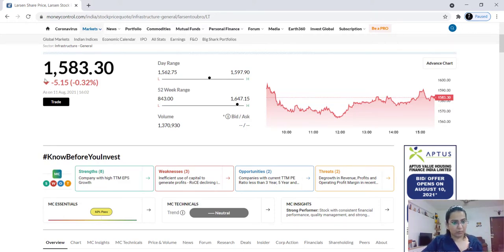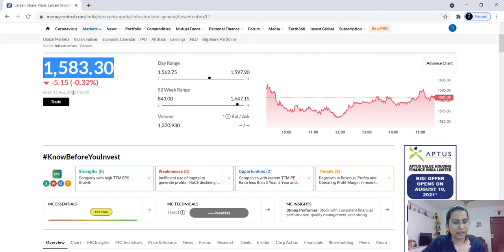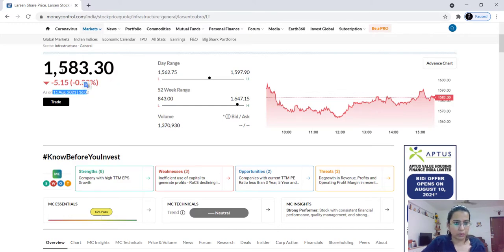So what does this downward arrow show? This arrow shows that the price has fallen. The current day's closure has fallen as compared to the previous day's closure by 5 rupees. And in percentage terms, it has fallen by 0.32%. And what do this date and time signify? It shows that this price, that is 1583, was as on 11th August, and the time was 4 o'clock. At 4 o'clock, this was the price for the share of Larsen and Toubro.